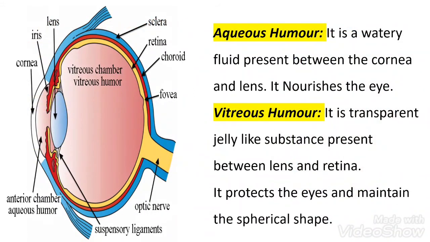Next comes the aqueous humor and vitreous humor. Aqueous humor is a watery fluid which is present between the cornea and the lens. This portion keeps our eyes moist and it nourishes the eye. Next is the vitreous chamber or the vitreous humor. It is a transparent jelly-like substance which is present between the lens and the retina. It protects the eyes and it maintains the spherical shape of our eyes.